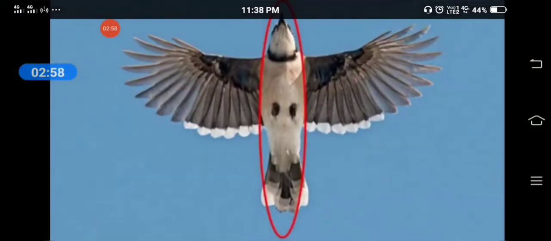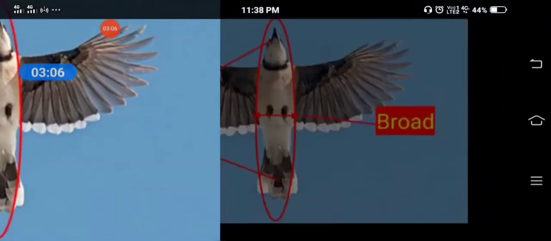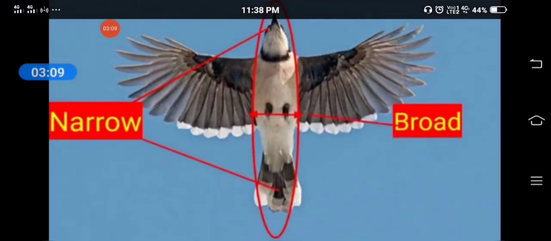Now, we will discuss some characteristics of a bird. Birds have a streamlined body. That means the shape of their body is like a boat, narrow at the front and back and broad at the middle. This shape helps them to cut through the air and to fly in the sky. A bird has a very light body made up of hollow bones and thin plates. As their bones are hollow, their body is very light and they can easily fly in the sky.